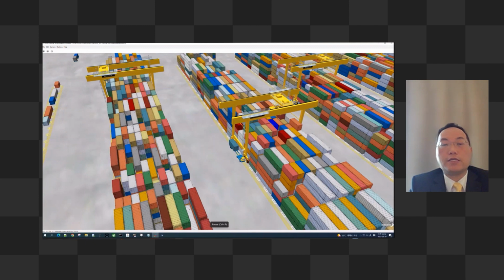Now you can see just one crane inside, but there are several yard cranes that keep running at the same time. With the live environment, which is recorded here, it covers the external trucks and internal trucks, sorry, and all the vessel operations in the simulation.